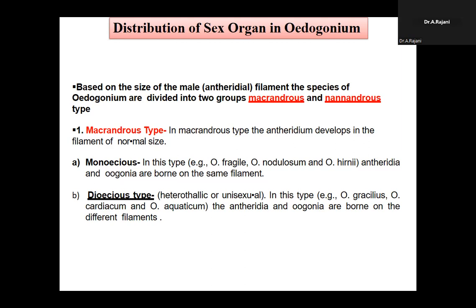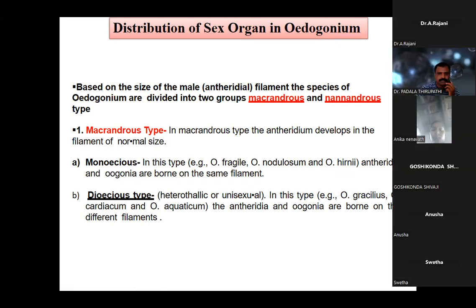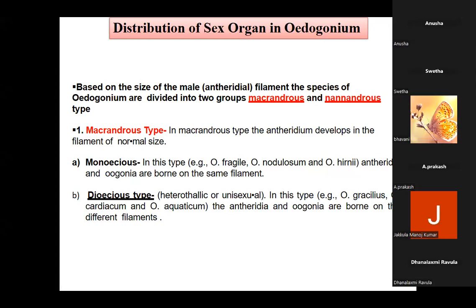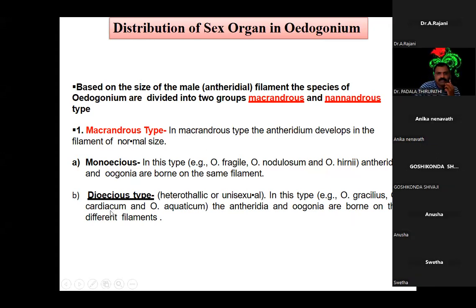Some species in the Macrandrous group are also dioecious, which is called heterothallism. Dioecious means the same filament does not produce both types of reproductive organs. That is called heterothallic or unisexual. Examples: Oedogonium gracilis, cardiacum, aquaticum. The antheridia and oogonia are born on different filaments, that is dioecious.